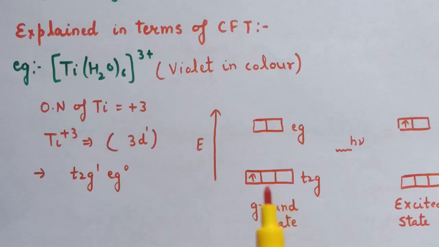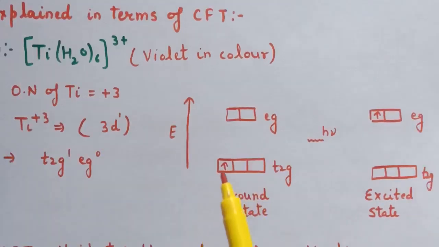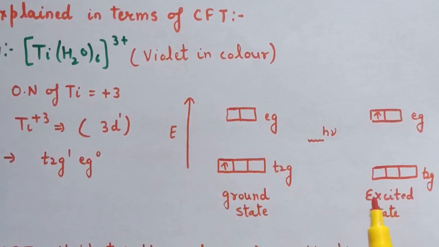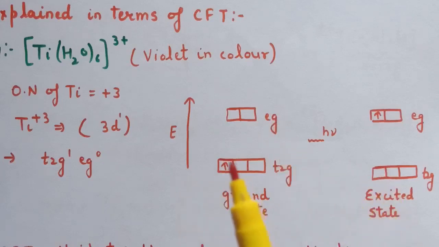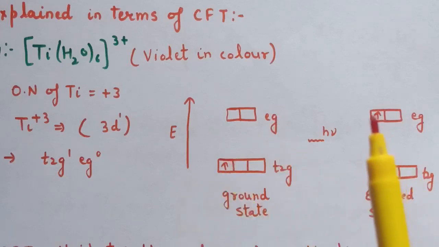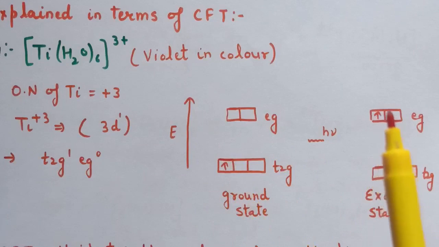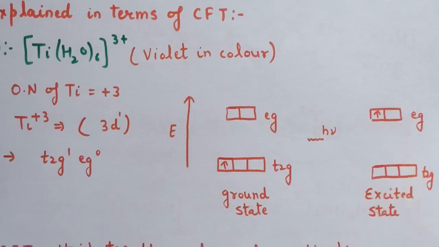Now when this electron gets excited, in excited state what will happen, or you can say when this electron absorbs light, it will go to higher level. Now here t2g and eg levels are present. This electron will move to the higher level, that is to the eg state. Now in excited state the electronic configuration will become t2g0 eg1.